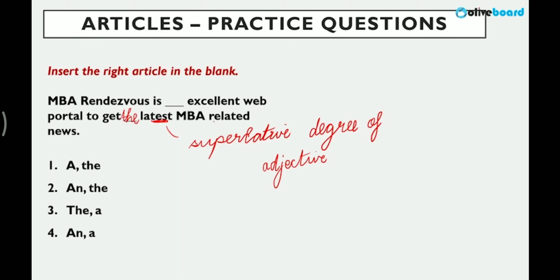What about the first one? Indefinite article is used, right? So here, because of the vowel sound, excellent, an will be used, an excellent, right? So second will be your answer. Vowel sound is there, an excellent. We're talking about a singular noun, nothing very specific. An excellent web portal, excellent because of vowel sound, we are using an.